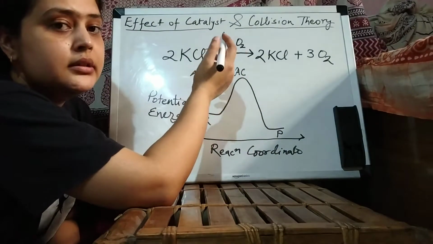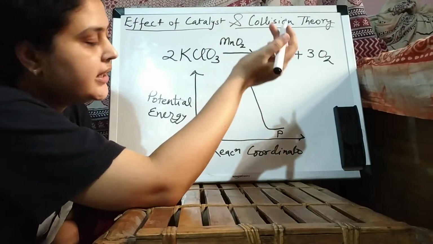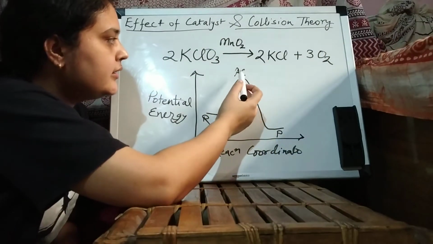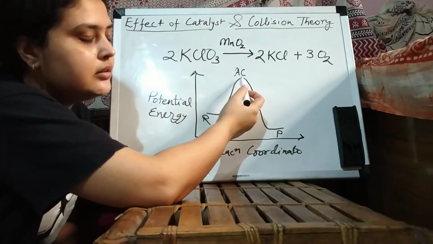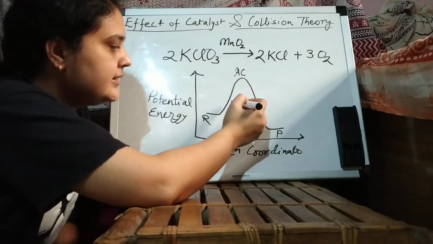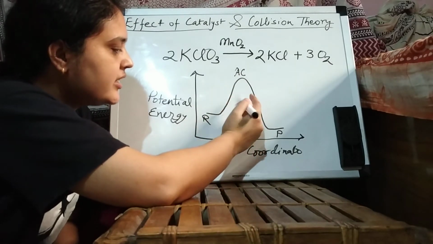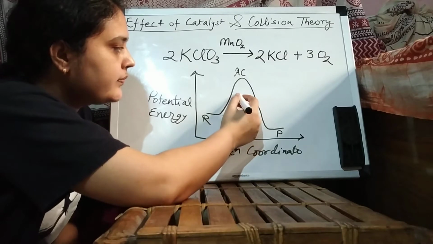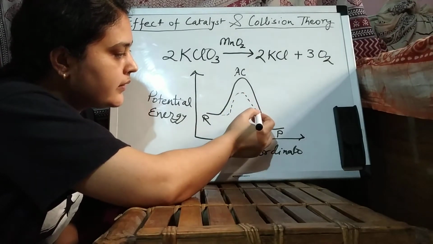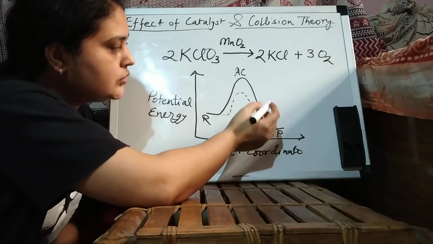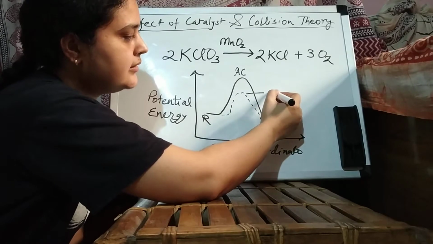So when you add the catalyst, what happens? It gives another reaction path, another mechanism, and the energy of the intermediate complex or the activated complex decreases. This dashed line is with the catalyst.